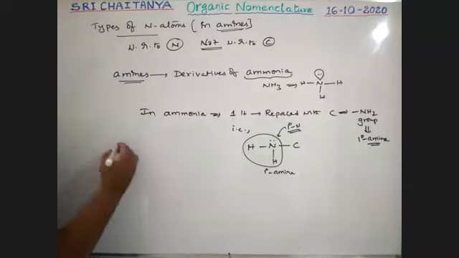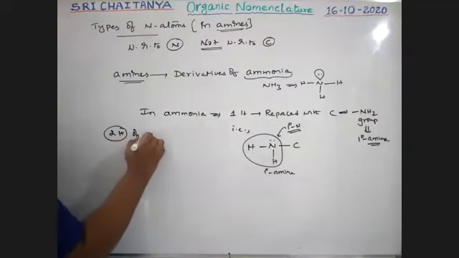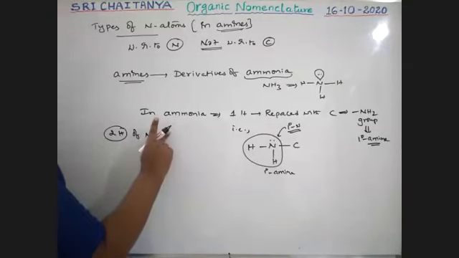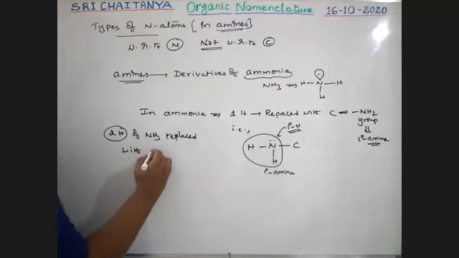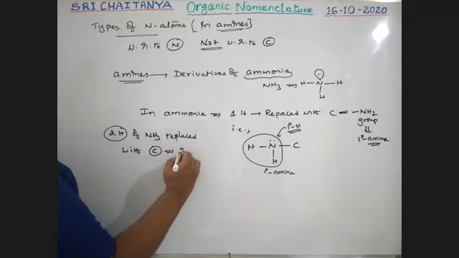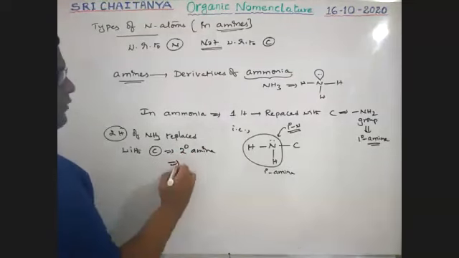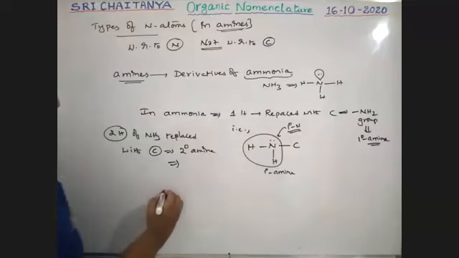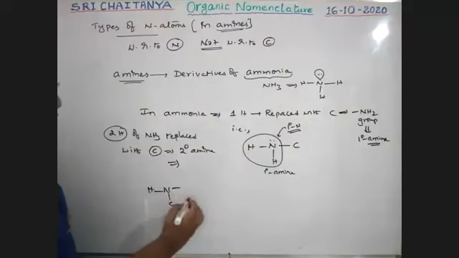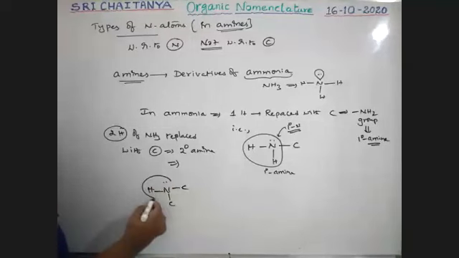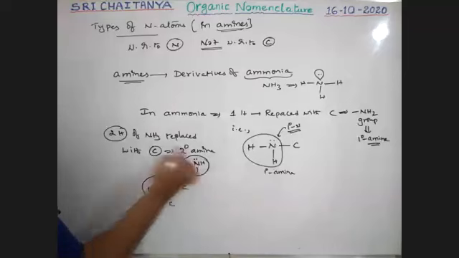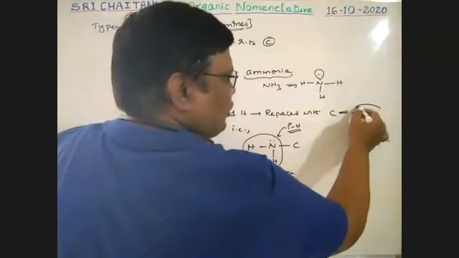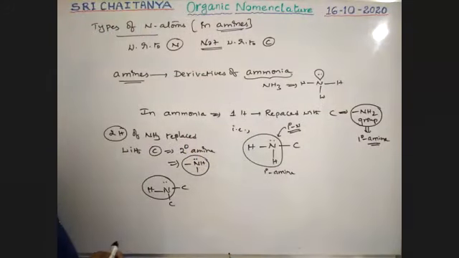See here, if two hydrogens of NH3 are replaced with carbon atoms, we will get a secondary amine. So this is ammonia, 3 hydrogens, 2 valences satisfied with carbon, with a lone pair. This is the functional group finally remaining. So NH is the functional group with the nitrogen lone pair. This is the secondary amine functional group, boys, and this is our primary amine functional group.